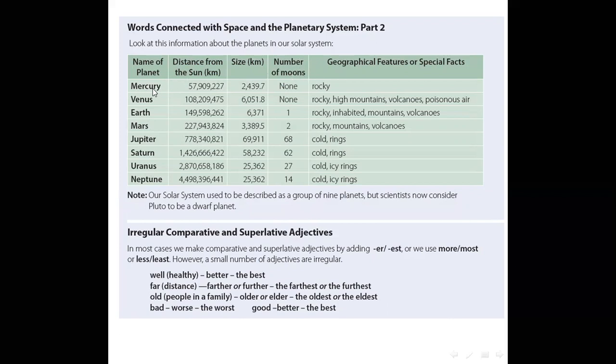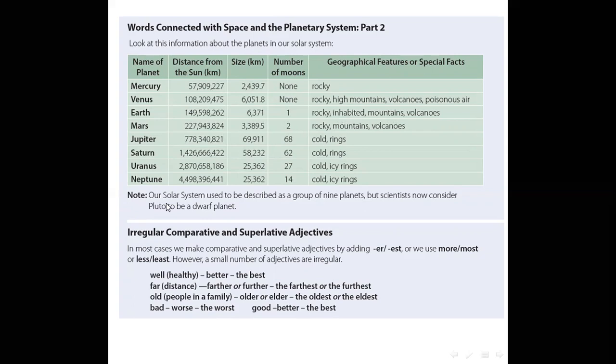For example, Mercury has no moon, but Jupiter has 68 moons. Some geographical features or special facts. For example, Mercury is a rocky planet. What about Earth? It's a rocky planet. It's inhabited. There is life on it, and it has mountains and some volcanoes.